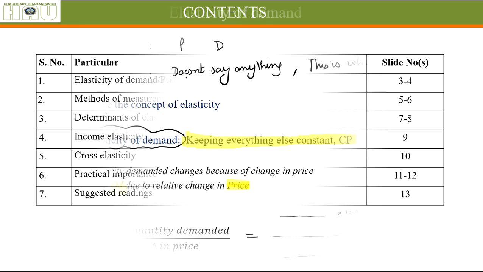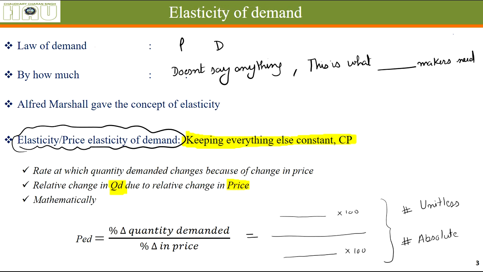So let's begin. See, we know the law of demand, which says price is inversely proportional to demand. That means when the price of some goods increases, its demand generally decreases. Though there are some exceptions to this law, generally this follows in most of the cases. But what we don't know is, when the price increases or reduces, by how much quantity does the demand reduce. The law of demand does not say anything about the quantity of increase and decrease in price.